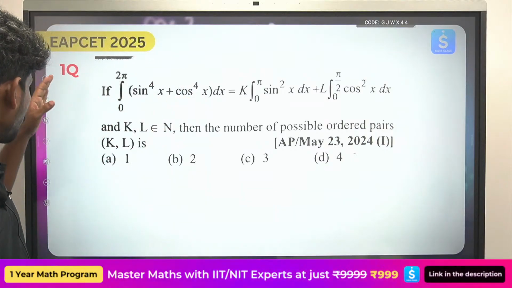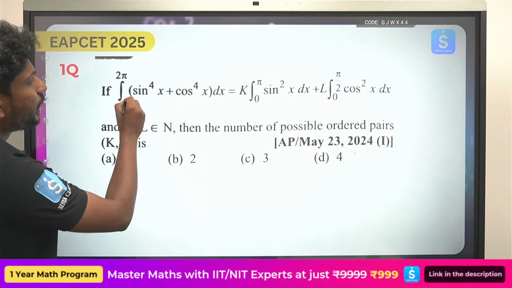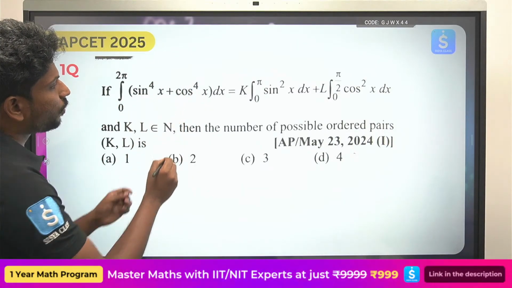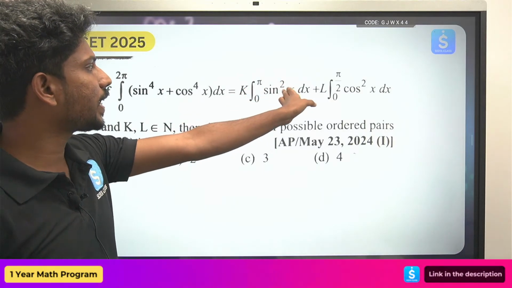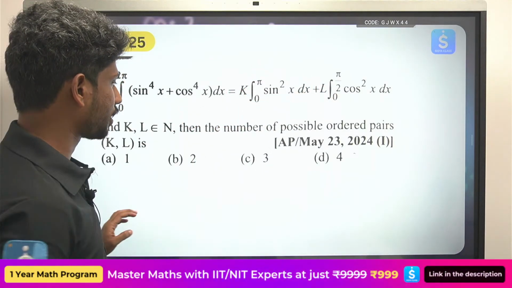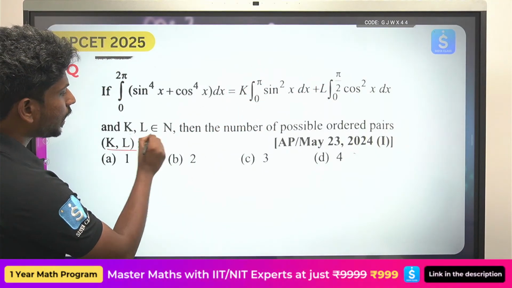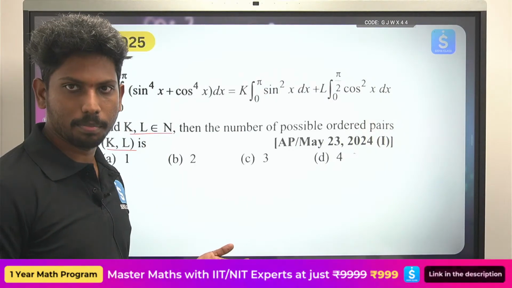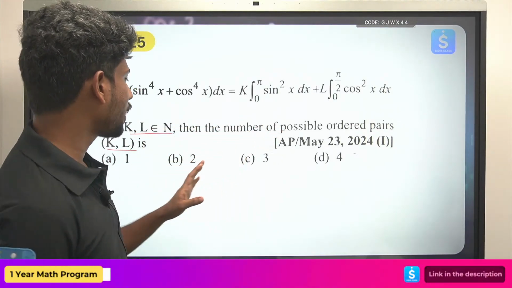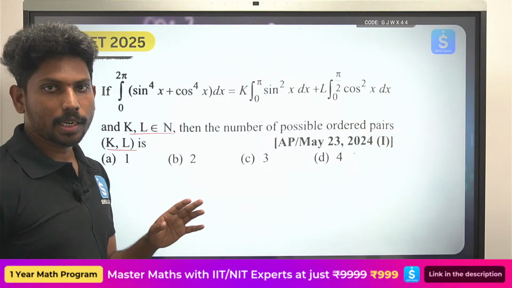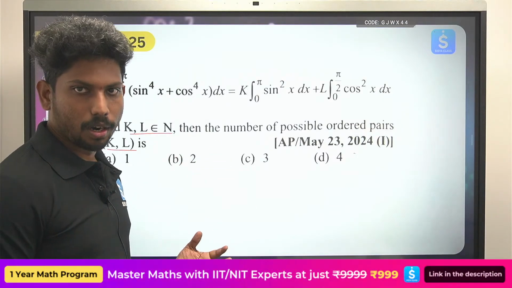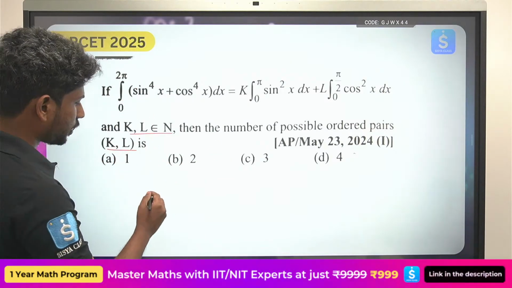ఓకే, సో ద ఫస్ట్ ప్రాబ్లం వచ్చేసి ఇంటిగ్రల్ 0 to 2 pi sin power 4x plus cos power 4x is equals to k times 0 to pi, ఇదేదో ఇచ్చాడు. హీస్ ఆస్కింగ్ వాట్ ఆర్ ద k and l, k, l belongs to the natural number. Okay, so it belongs to 1 2 3 4 5. So what is the ordered pair, అంటే possibilities of k and l ఏంటి ordered pairs కి. సో ఫస్ట్ వీటిని సాల్వ్ చేద్దాం.